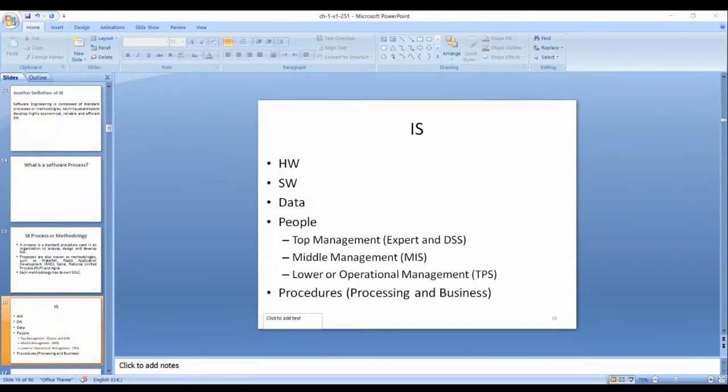Any of the components can be replaced. Now we have information system types. Like we have TPS, it is used by lower management. MIS is used by middle management. Expert system and DSS, decision support system, is used by top management.